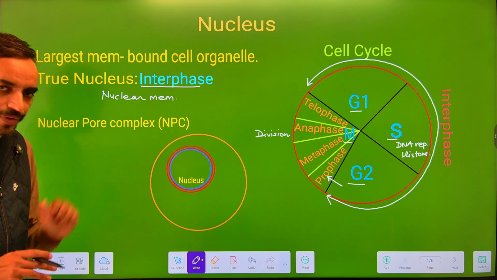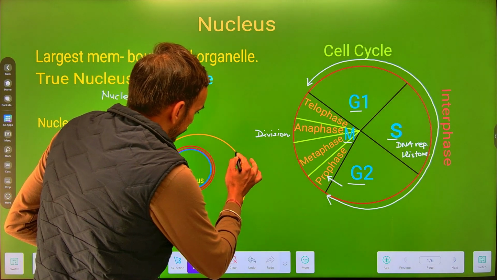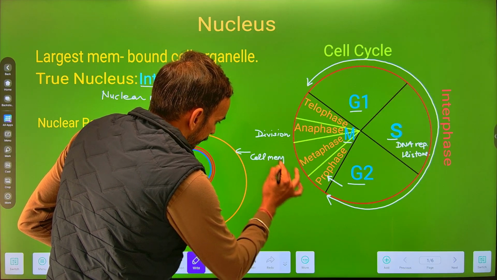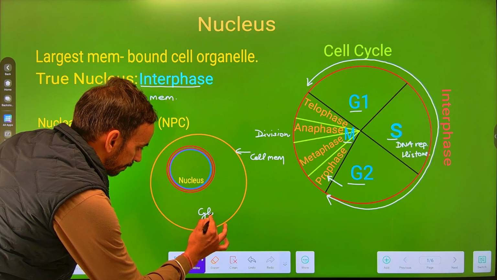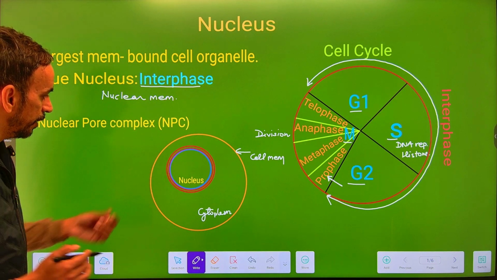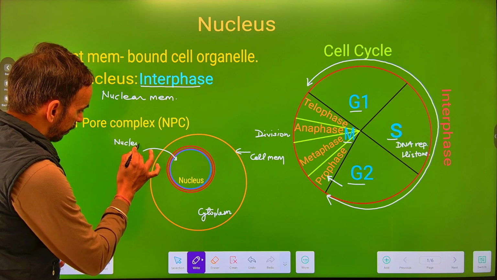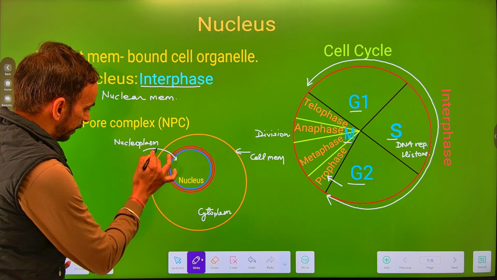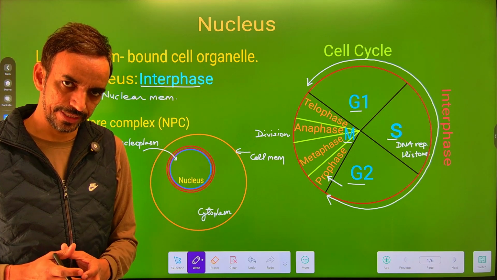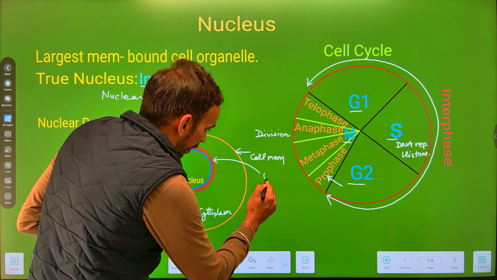Now if we talk about the structure of a nucleus, as we already stated, it is a double membranous organelle. Now this is representing the cell membrane. We have cytoplasm which remains present within the cell membrane. Within the nucleus, the plasma is known as the nucleoplasm. And as we said earlier, the nucleoplasm and cytoplasm together are known as the protoplasm, which we call jeev dravya. Now the nucleus has two membranes. There is the presence of an outer membrane.